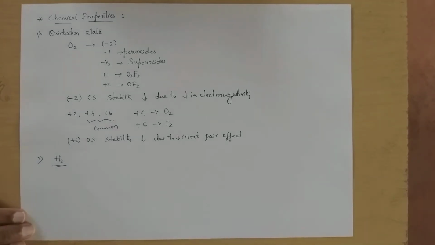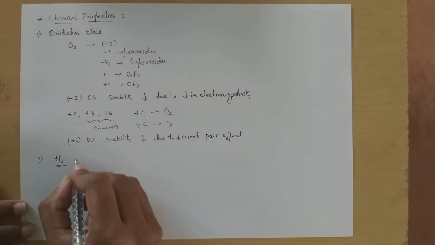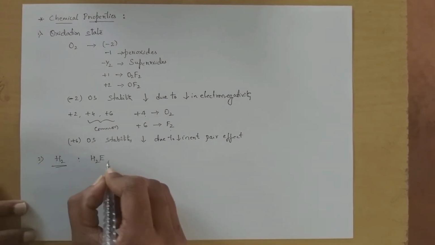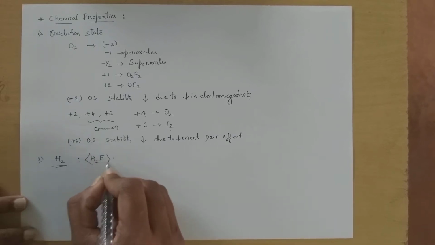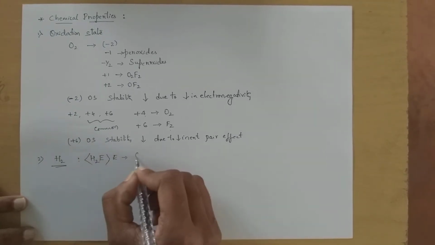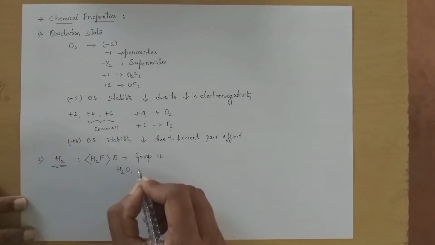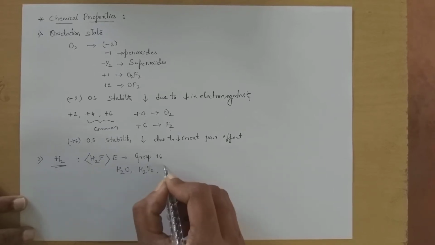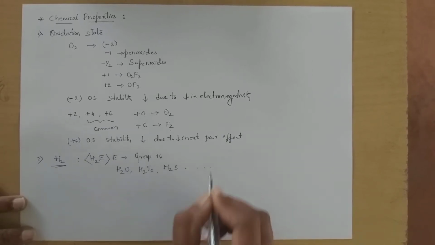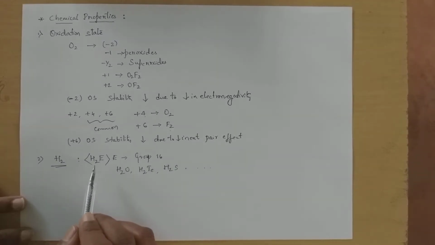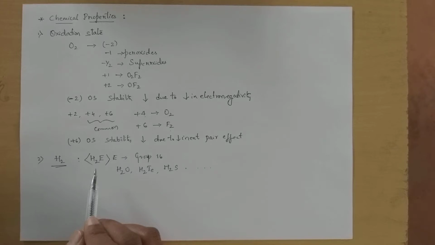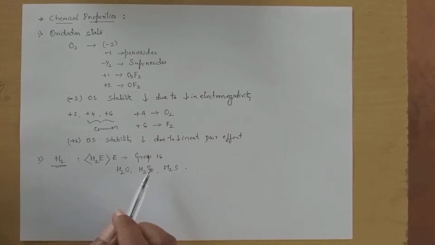How do group 16 elements react with hydrogen? They react with hydrogen to form the respective hydrides, having the general formula H2E, where E represents group 16 elements. For example H2O, H2Te, H2S, and so on.